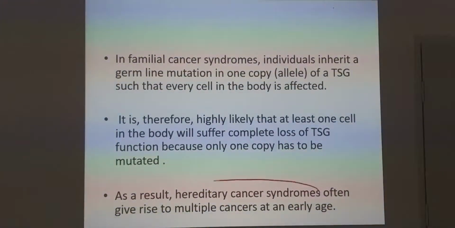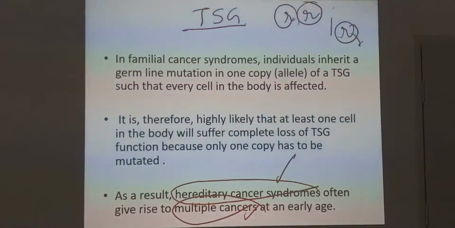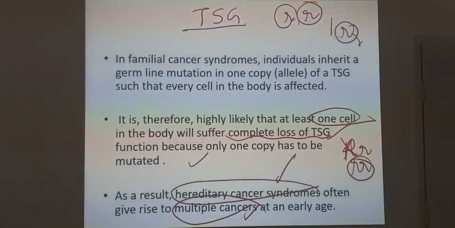Why do hereditary cancer syndromes give rise to multiple cancers at early stages? Because tumor suppressor genes are recessive. For the gene to be lost, both copies must be affected. Even if one copy is already mutated, it is highly likely that at least one cell in the body will suffer complete loss of the tumor suppressor gene. If the other normal copy is lost, it can form into a cancer.